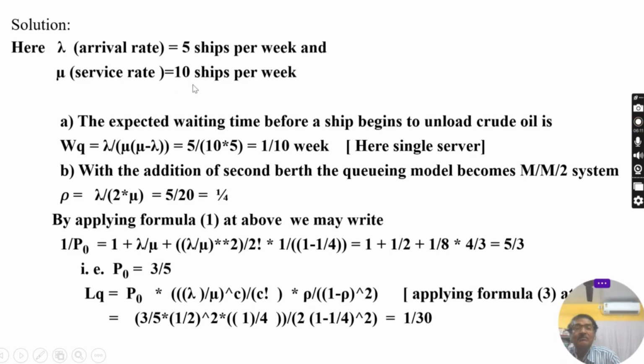Now if the number of servers is 1, because in this problem the server is considered as 1, what is the formula for the expected waiting time before service, that is WQ? In my previous video I showed the formula; again I am noting it here. The value of WQ is calculated by the formula lambda divided by mu into mu minus lambda. Lambda is 5 and mu is 10, and mu minus lambda is 10 minus 5, which is 5. That is 1 by 10 week. Here it is a single server.